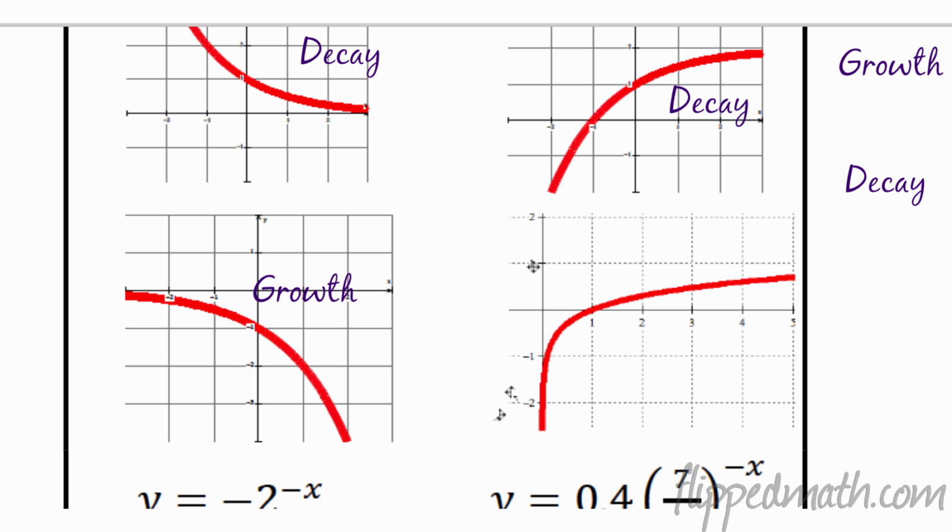It doesn't really, is y equals 1 an asymptote? Let's pretend like it's not. This is just going higher and higher and higher, and it'll just keep going higher and higher. Okay? Well, that would be growth. There'd be decay. Would it be decay?